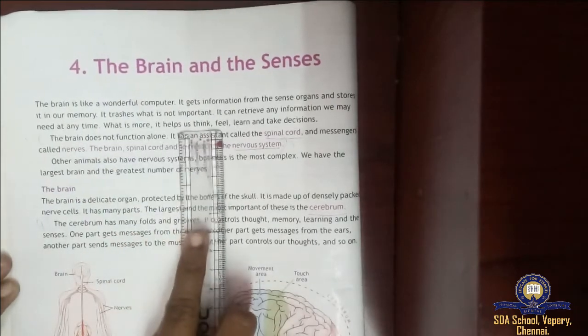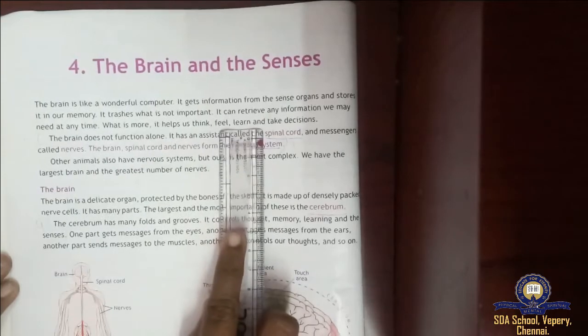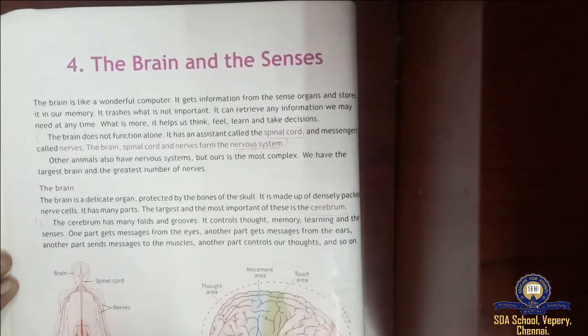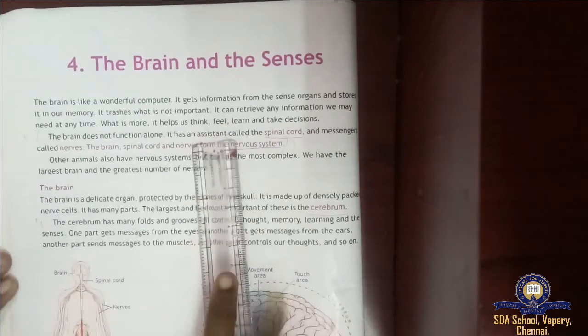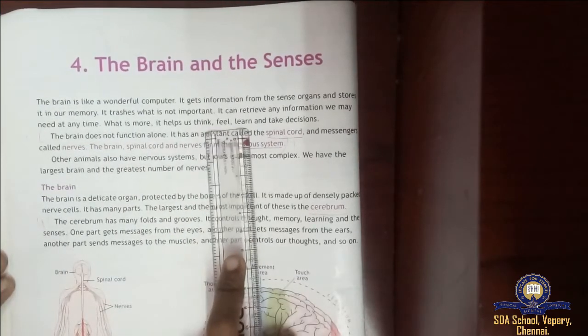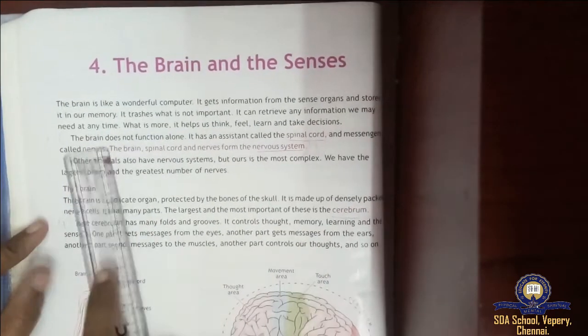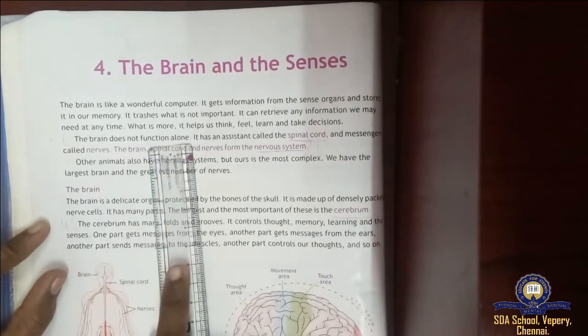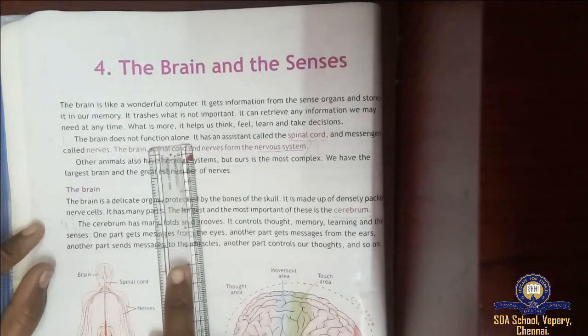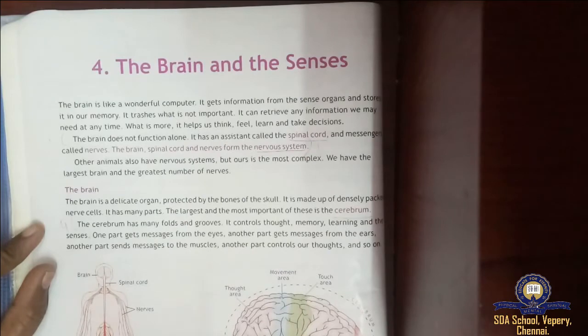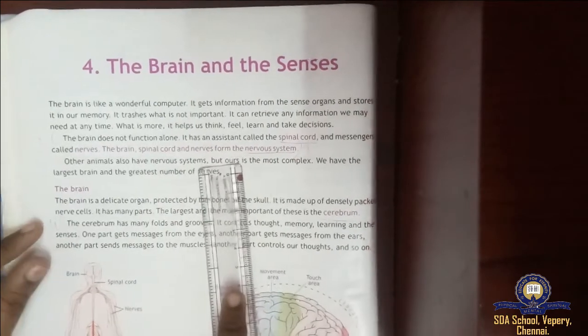Then, what is more? It helps us think, feel, learn and take decisions. Not only storing and trashing the memories, it helps us to think, to learn, to take decisions. Next, the brain does not function alone. The brain alone cannot function, so it needs some help.